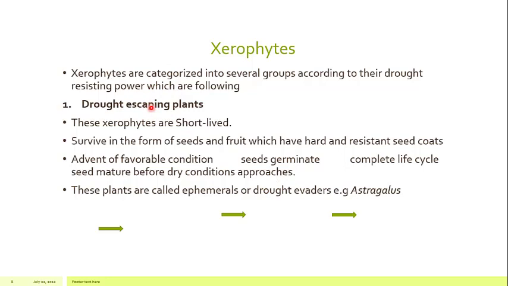For example, whenever there is a rainy season, the seeds germinate, and after germination they quickly complete their life cycle while the conditions are favorable. By the end of the life cycle, they mature and form the seeds before the dry condition approaches. So these plants are called ephemerals as well as drought evaders, as in the example of Astragalus.